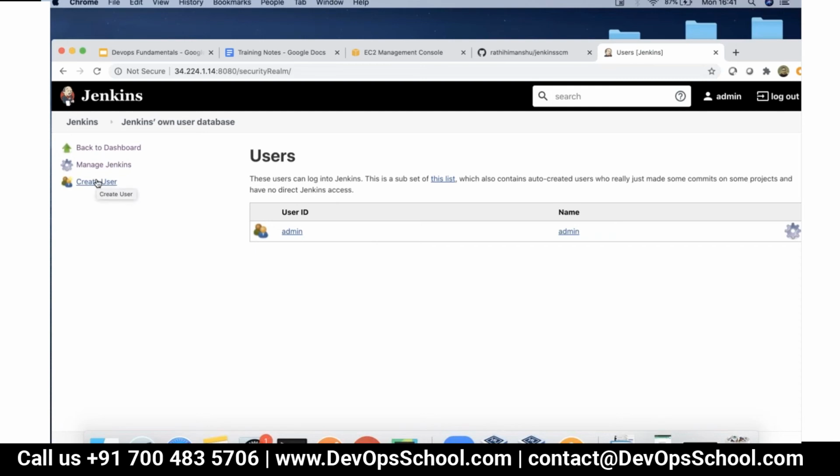And for permission also you can use different plugins depending upon the accessibility that you want. If you want your users to get project-wise access, a developer should only be able to access developer projects, a tester should only be able to access tester builds. Those kinds of restrictions you can enforce in here, and that's not very difficult to implement.